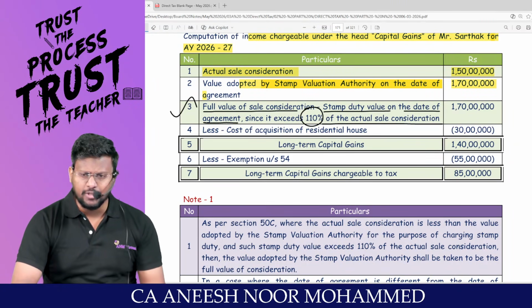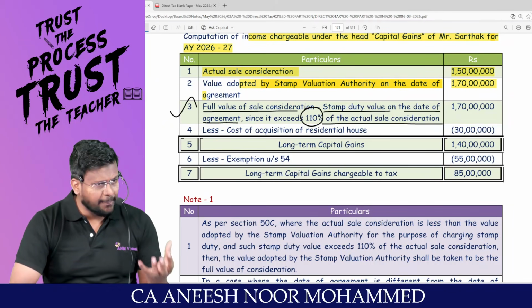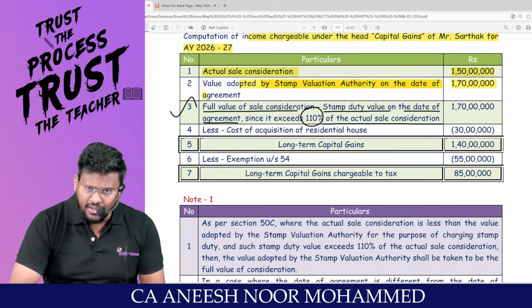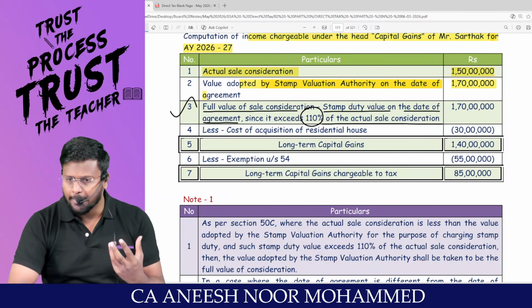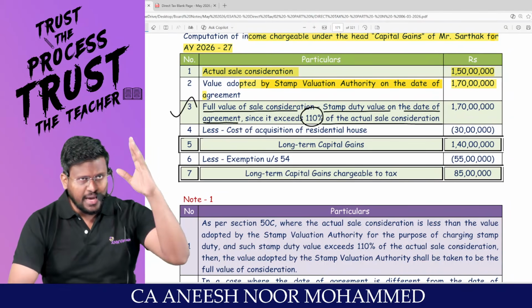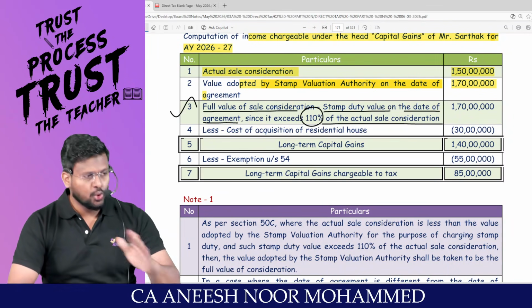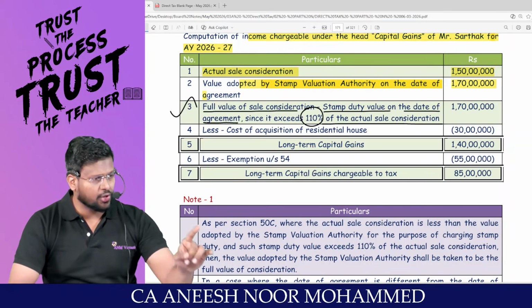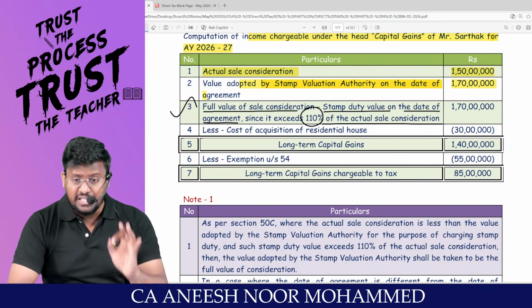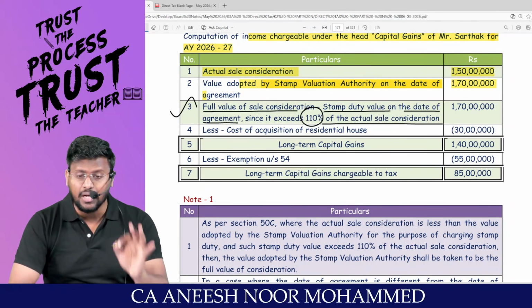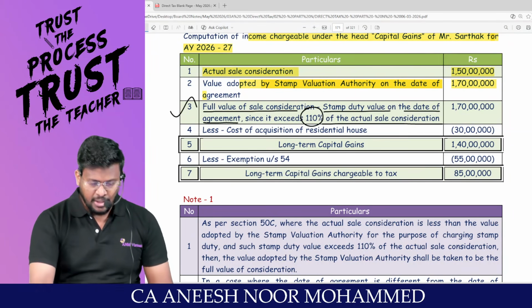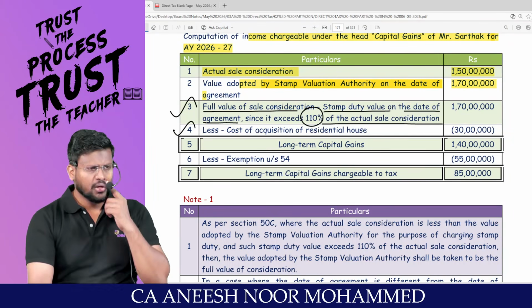Less, my dear lovable students, is the transfer of the capital asset happened after the cutoff date? Yes, sir. Because the transfer has happened during our year. When you are calculating the capital gain, don't have a thought of the benefit of indexation. Benefit of indexation will be applicable only in computation of capital gain. Am I right? So less, what of acquisition? Cost of acquisition.